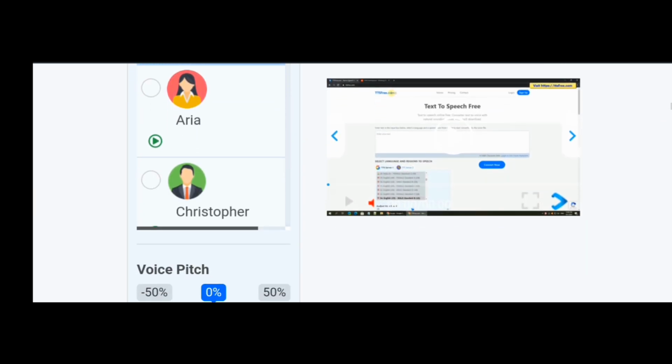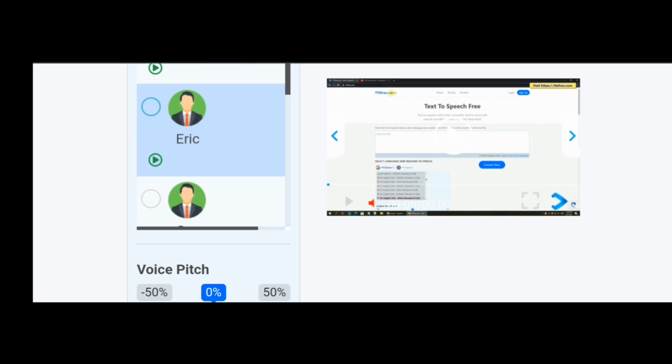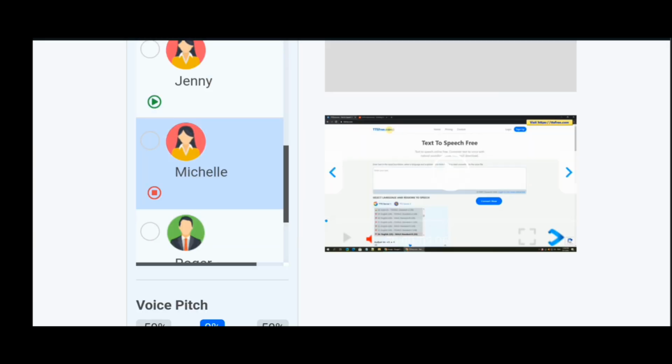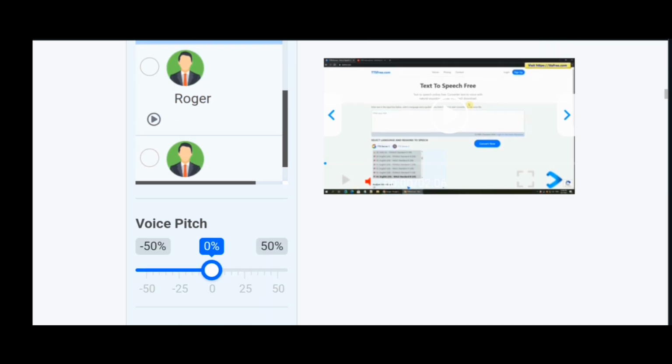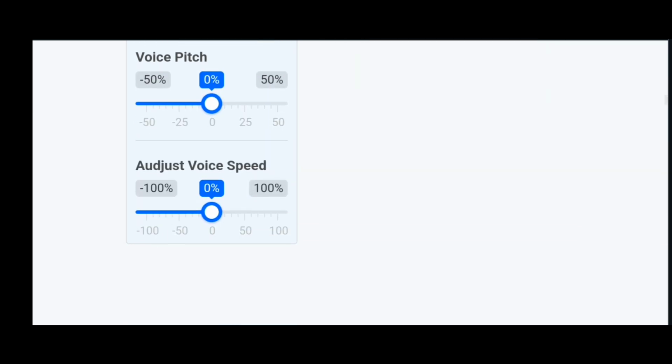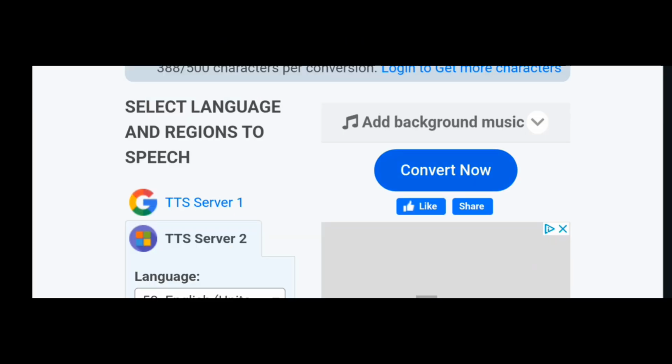For this story, I have 3 main characters I need to generate voiceover for, and that is Ada, Eze, and the narrator. You can choose to use only the narrator for your story, thereby generating only one voiceover. The choice is yours. I'll select the voiceover to be used as my narrator, then leave the voice settings to default as they are. Next, click on Convert Now. This converts our text into speech.